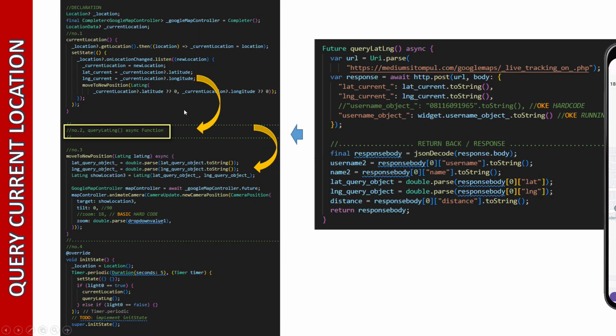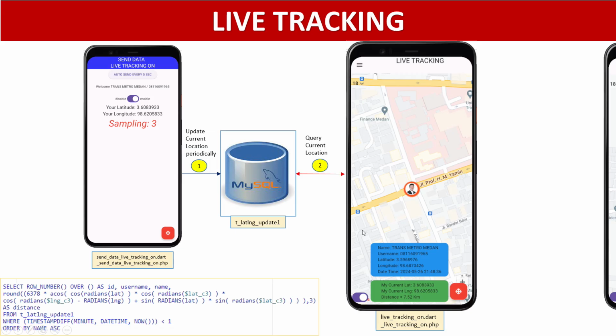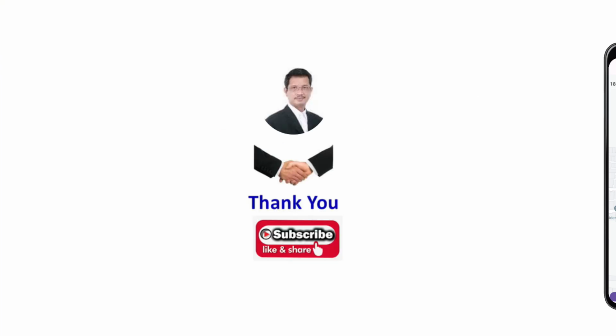And then this is a stepping. The current location, we take the parameter, give it to the query lat long, and the result of query lat long, give it to the move new position. So after that, the map will move if we receive the new latitude and longitude.